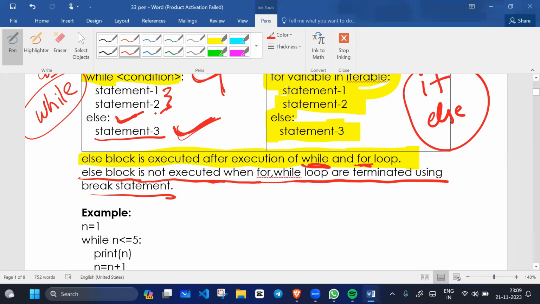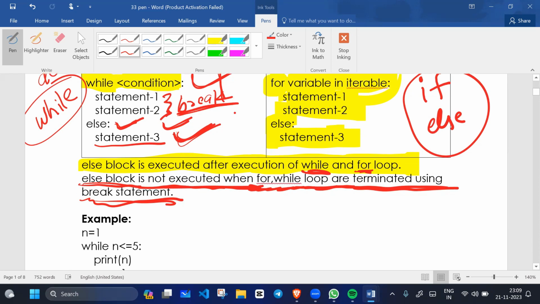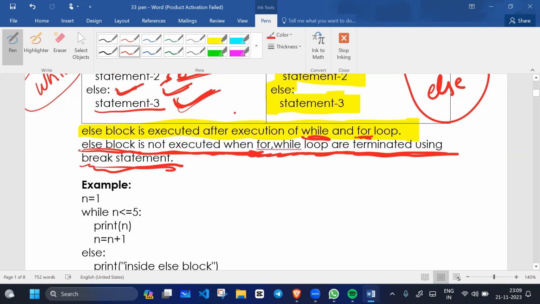If you put a break statement between statement one and statement two, the else block will not execute. If the condition is false, then it can execute, but if it exits with break, the else statement will not execute.